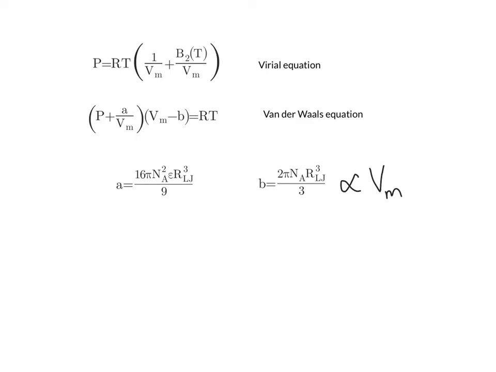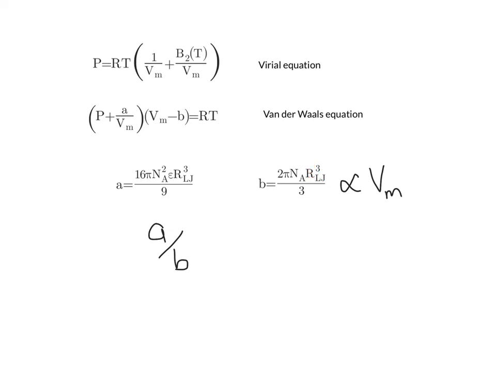Notice that if we take A and divide by B, then the part of each of these expressions that contains the radius cubed, so the part that is proportional to the volume of the particle, will divide out.